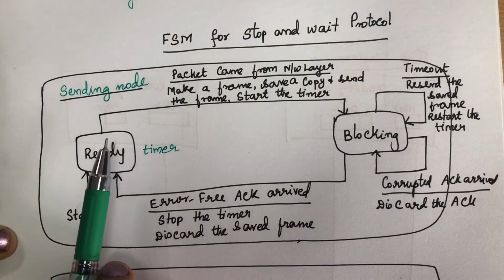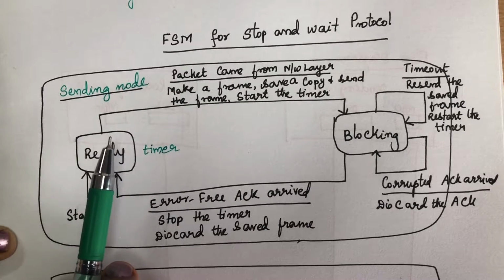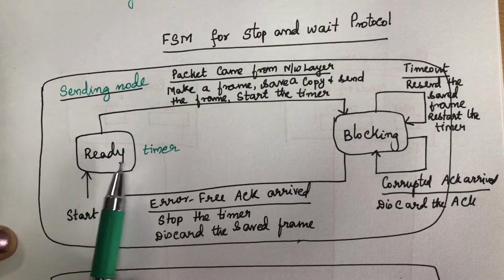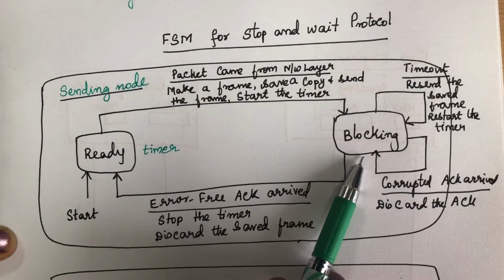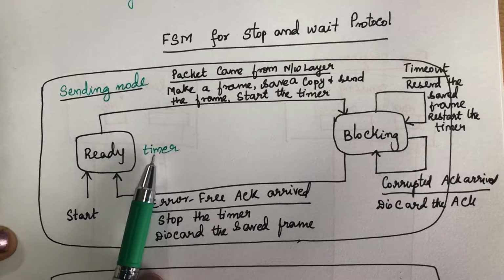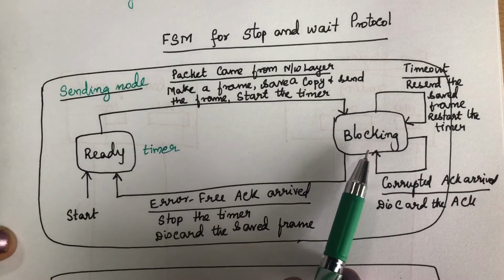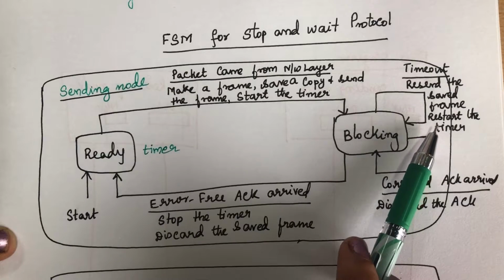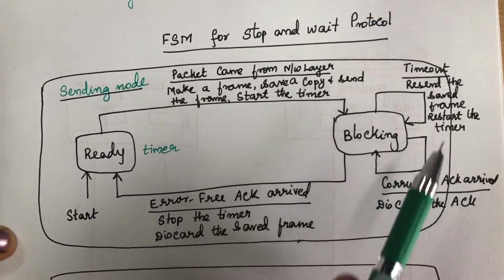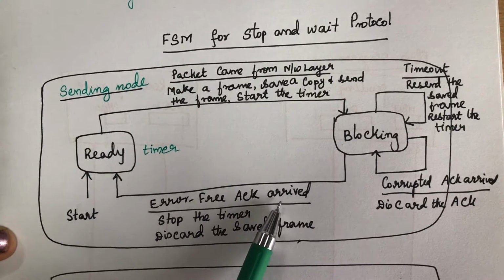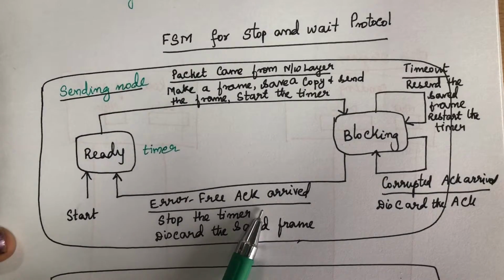In the sending node, previously in case of simple protocol, we had only one state, but here we are going to have two states in the sending node. One is the ready state, the other one is the blocking state. In the ready state, it will start the timer, save a copy, and send that particular frame to the receiving node. And also it will go to the blocking state. When the timer is out, it will resend that frame. When it receives a corrupted acknowledgement, it will discard the acknowledgement. When it receives an error-free acknowledgement, then it will discard the saved frame and stop the timer.